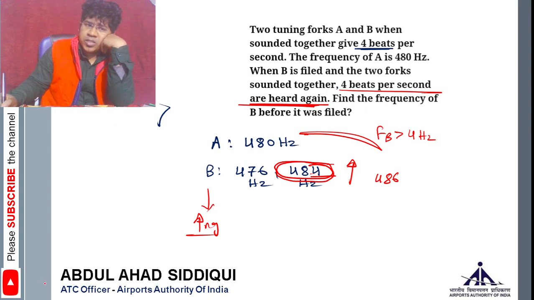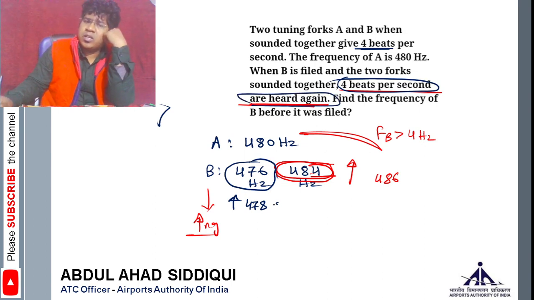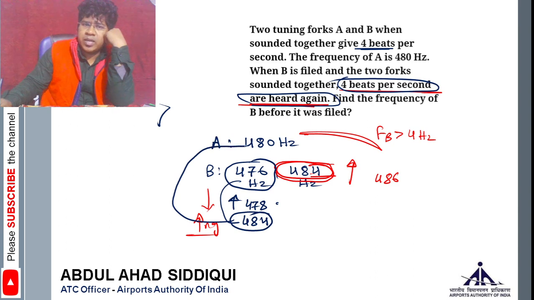But if you consider the case of 476 hertz, then if you increase it, let's say to 478, the difference will become 2 hertz. But it is saying 4 beats per second is heard again, so it may be possible that you have increased it to 484, and in that case the beat will again become 4 hertz, right?